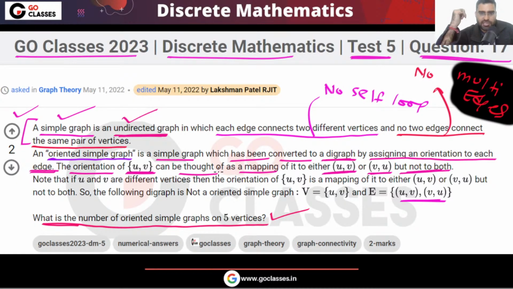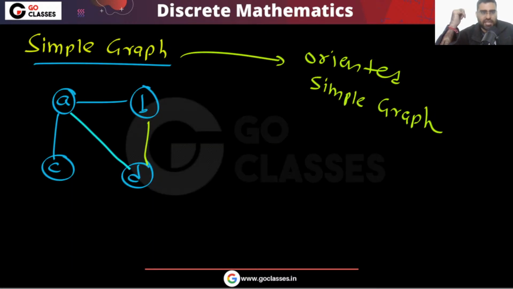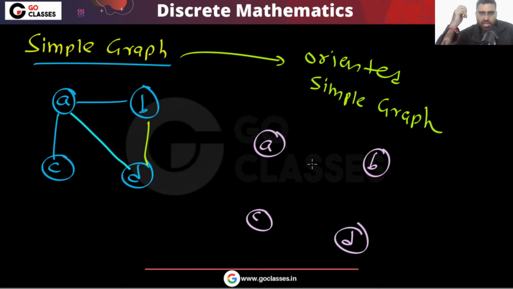You are giving direction to every edge. These are the edges, right? A, B, C, D. To every edge you are giving a direction.